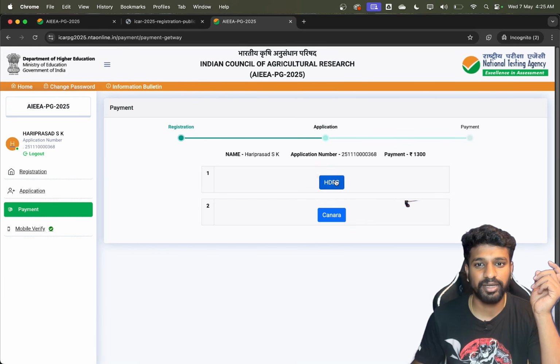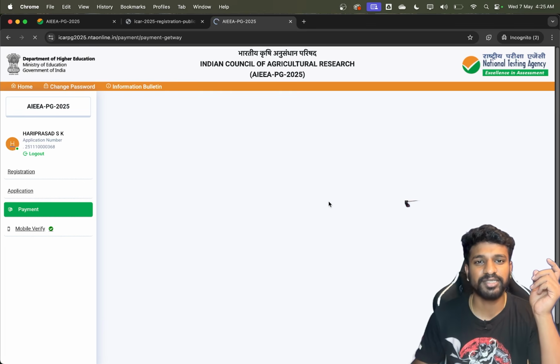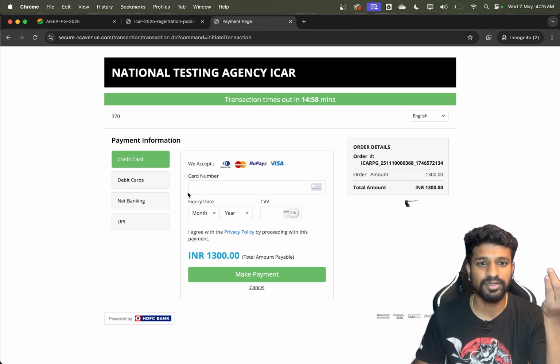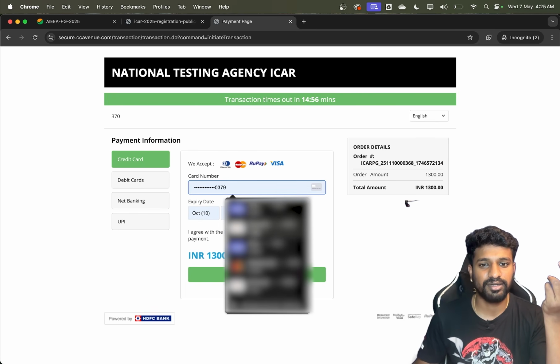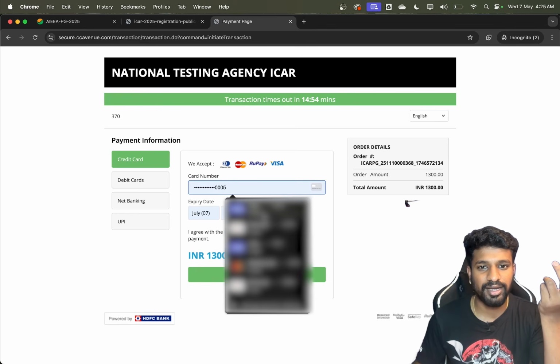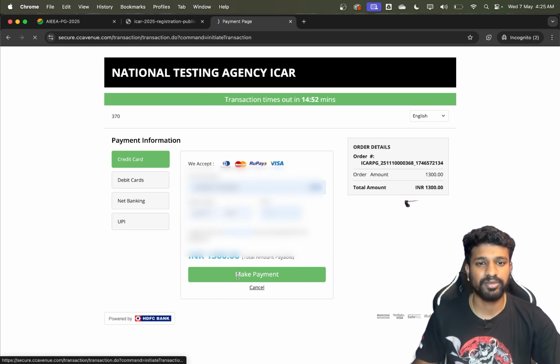I'll just click on pay now. You can just select any of these, irrespective of which bank account you have, and I've selected one, and I have the credit card details. I'll just make the payment directly.